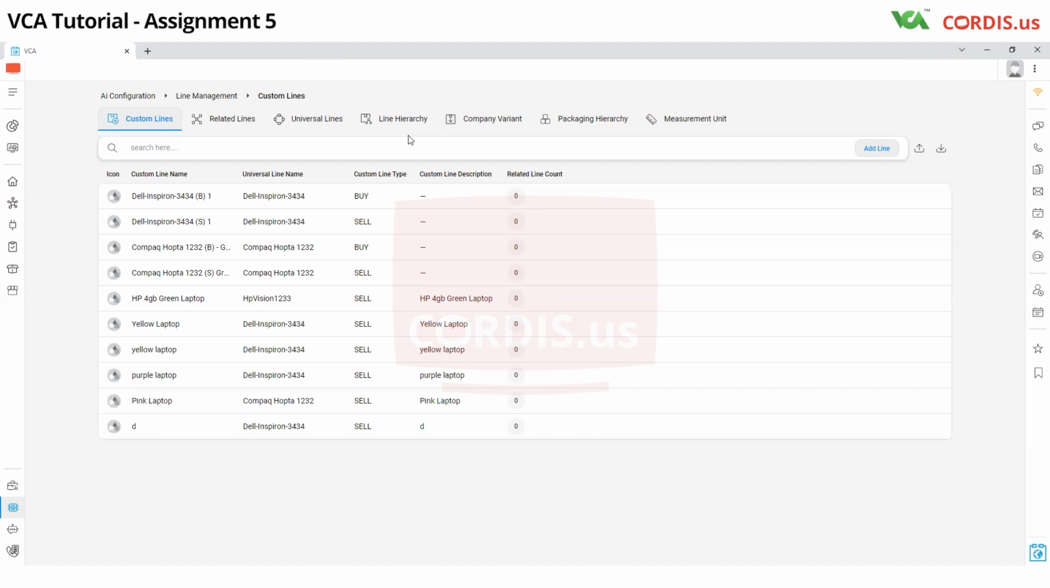Please make sure that you do not have just the name of the package as the custom line name or universal line. That's not enough, we would require you to use a few other features as well.